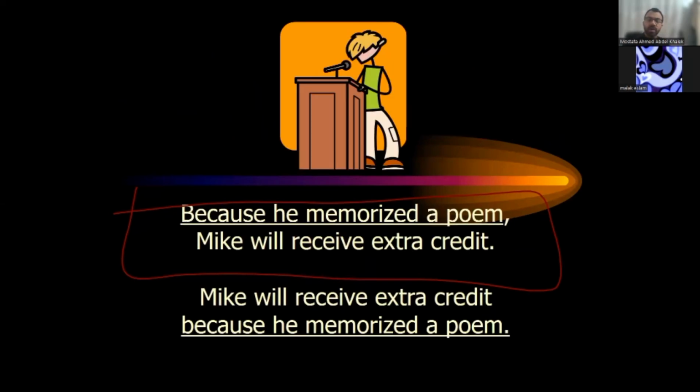Can you tell me which one is independent and which one is dependent? Because he memorized a poem, or Mike received extra credit? Because he memorized a poem, Mike will receive extra credit. That is an independent one. Which one? We have two sentences, by the way. Because he memorized a poem, Mike will receive extra credit.